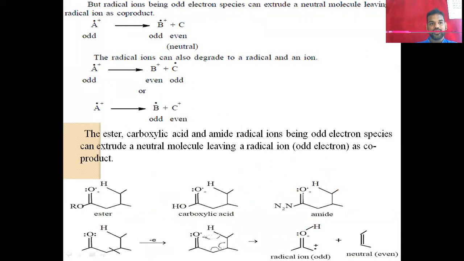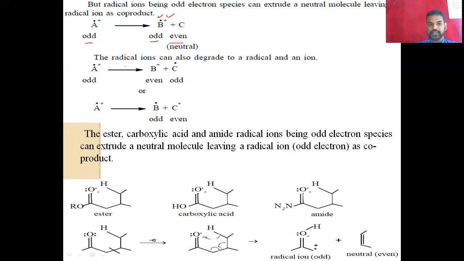And then, if they have an odd number parent ion, then it undergoes odd-even cleavage. But the radical being odd, here the molecule leaves a radical ion as a product. So in this case, one compound will get both radical and charge.